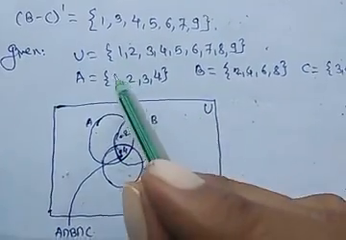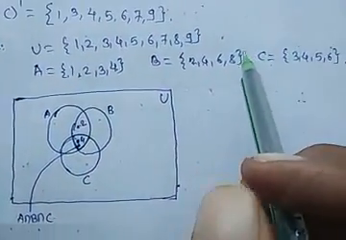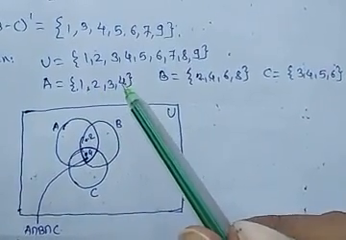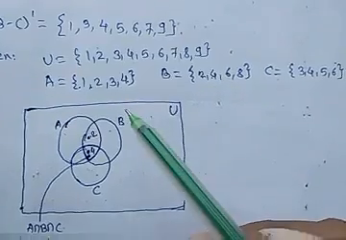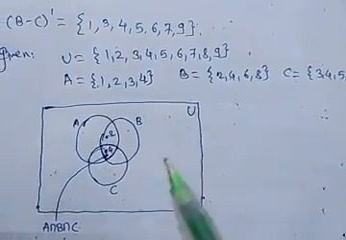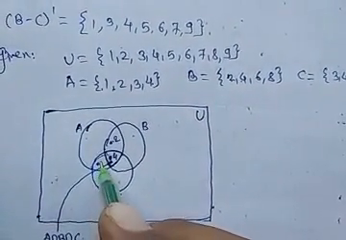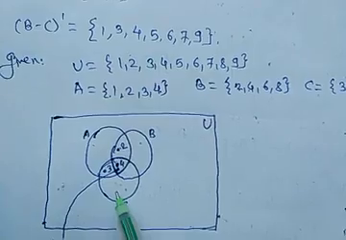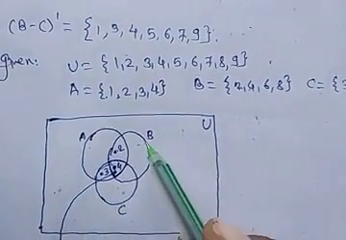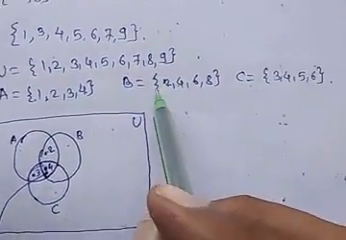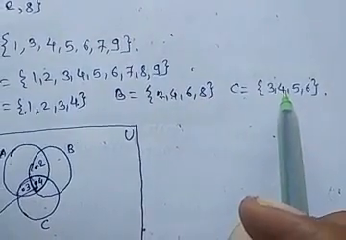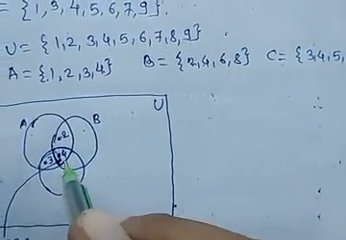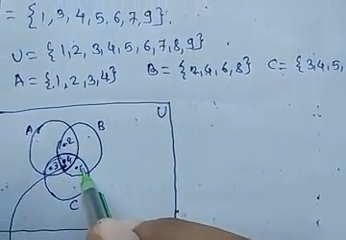Now common for A and C, if we see the A and C sets, common elements are 4 and 3. So here outside this 4 it is 3, which is common for A and C. And last, common for B and C. B and C contain common elements 4 and 6, so here the remaining element will be 6.